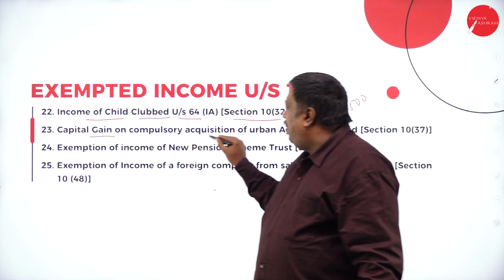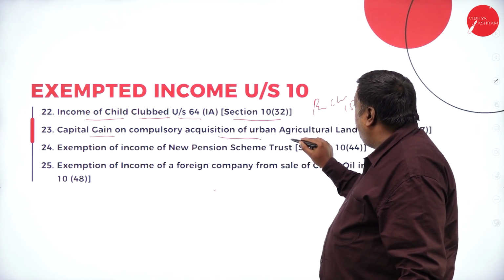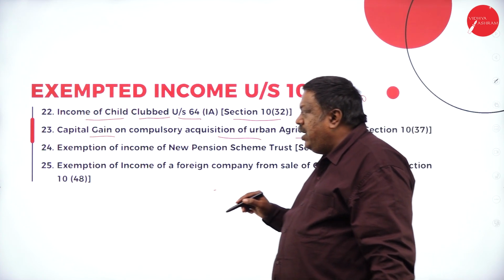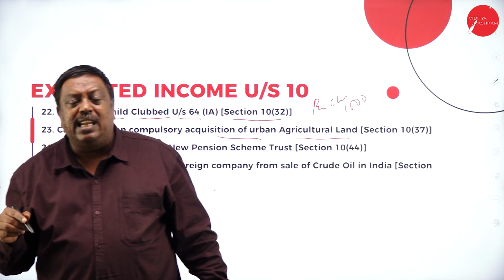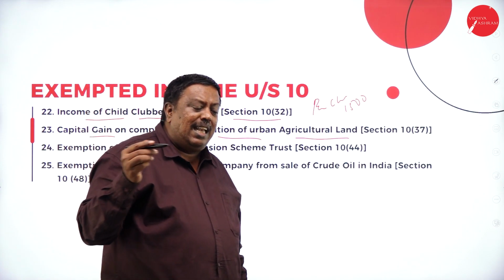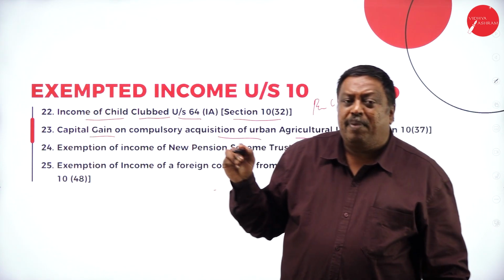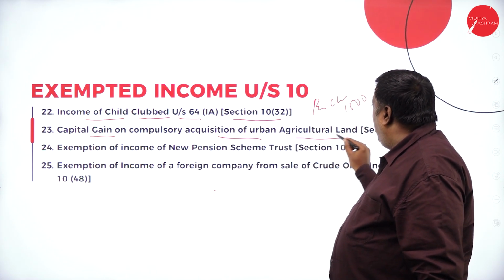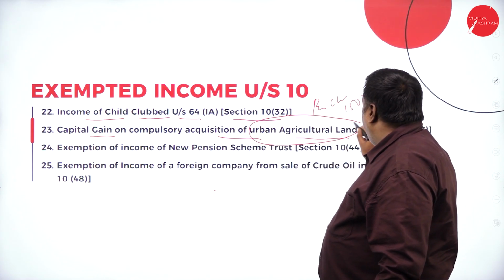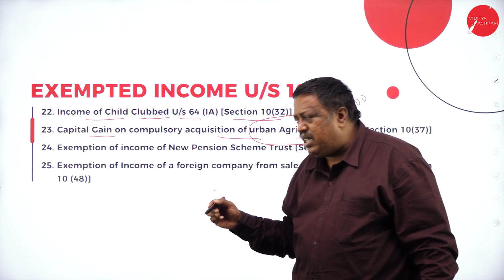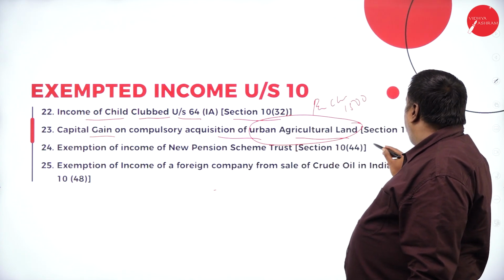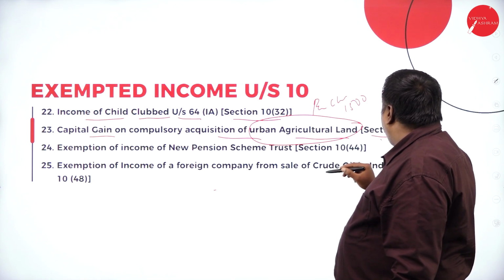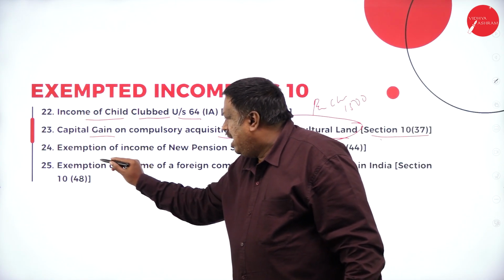Capital gain on compulsory acquisition of urban agricultural land: if you have earned any income from the transfer of land which has been compulsorily acquired, urban agricultural land situated within city limits, that income is exempted under 10 subclause 37.